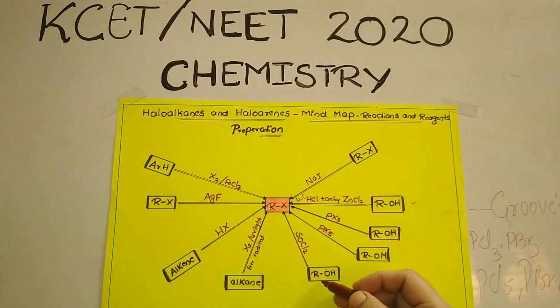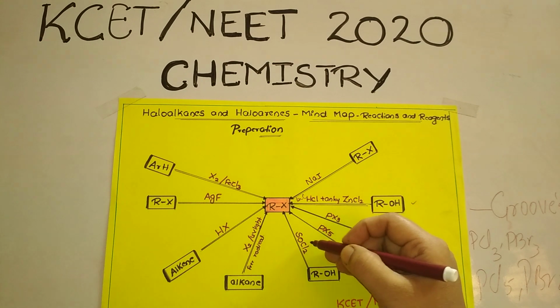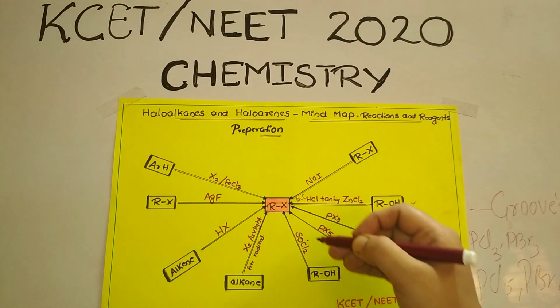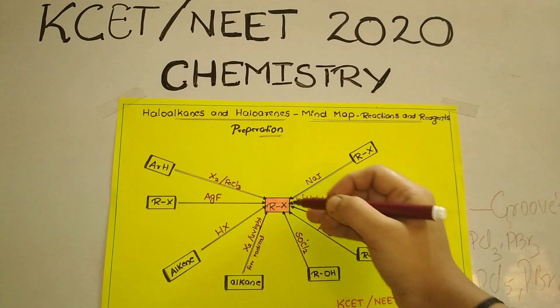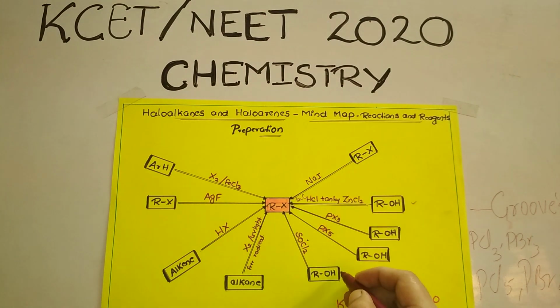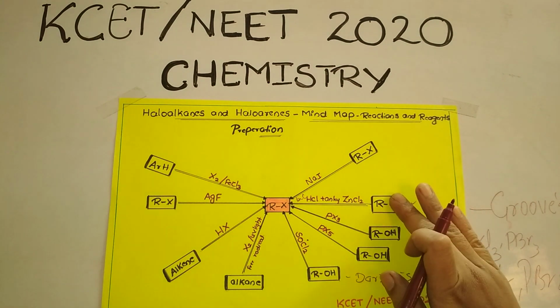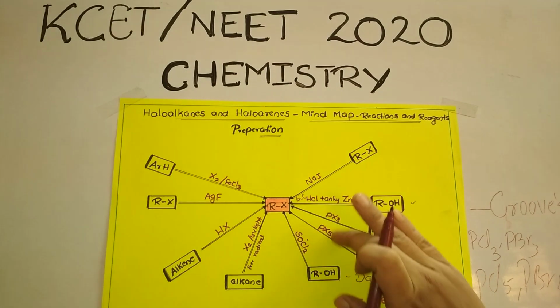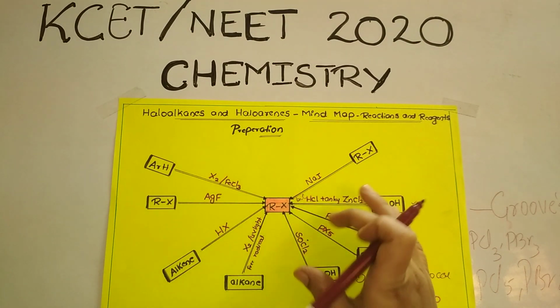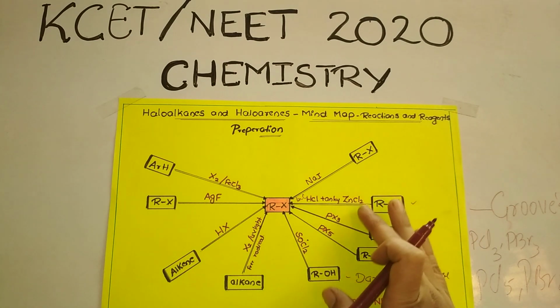Now when the alcohol is treated with thionyl chloride, this one I am explaining. When the same alcohol is treated with thionyl chloride, it results in the formation of an alkyl halide. And this process is specially known as what? The Darzens process. What is the reagent of the Darzens process? It is thionyl chloride. So just observe, the reactants are the same, but depending on the reagent the product is going to change, and this is how you have to remember.